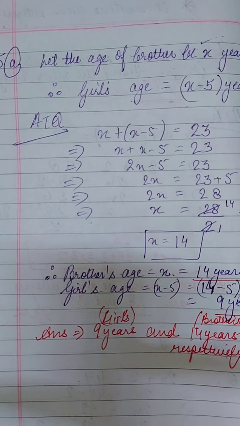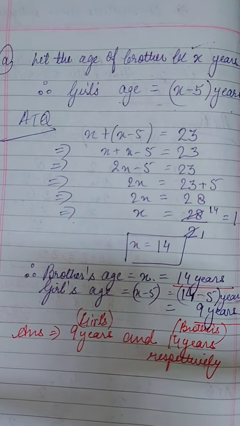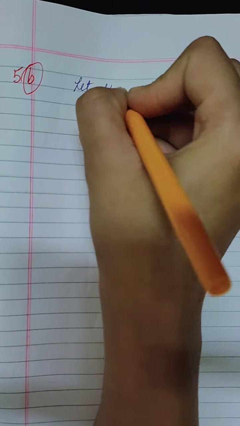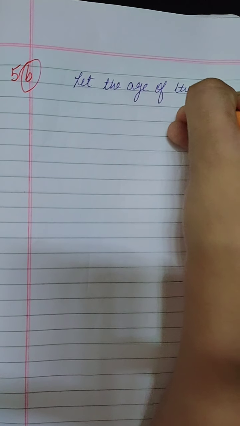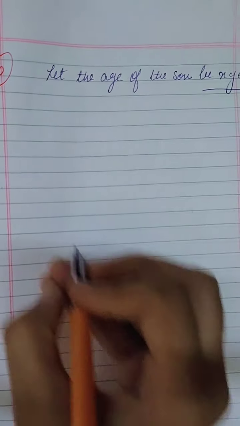Now moving on to B, this is also similar to this only. Fifth B part. See the question. A man's age is 30 years more than the age of his son. If the sum of their ages is 56 years, find the age of the son. So first you will suppose, let the age of the son be x years. Okay, this is the age of the son.